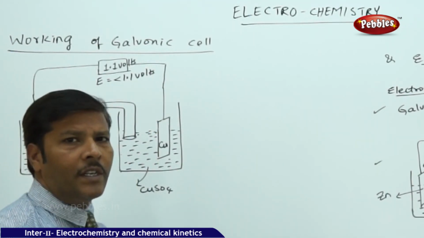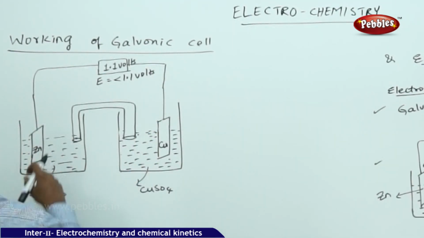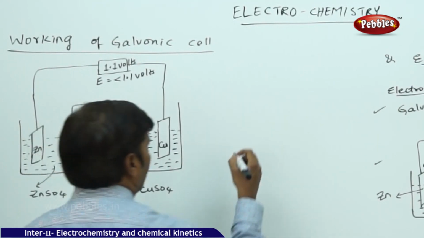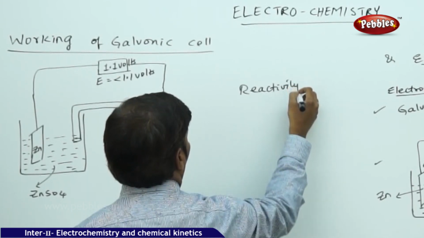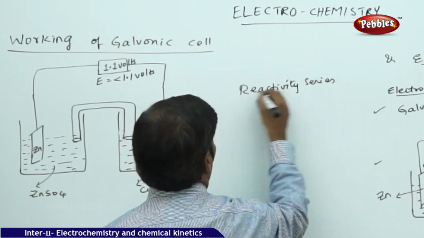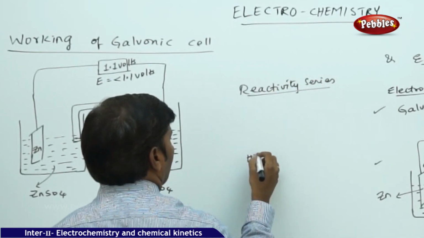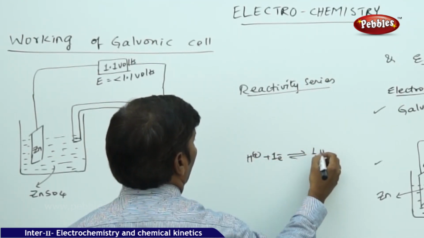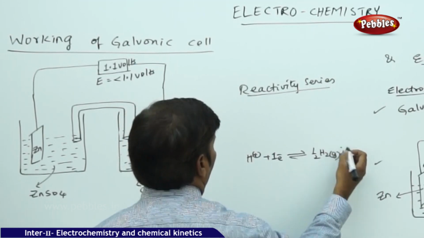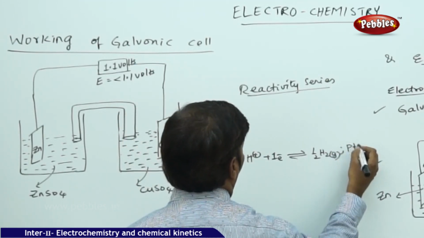So what we are noticing here is, because zinc is more reactive, based on the reactivity series, if you go to the reactivity series, you find the zinc electrode, and H plus plus 1 electron, reversible reaction, half mole of H2 gas, platinum.